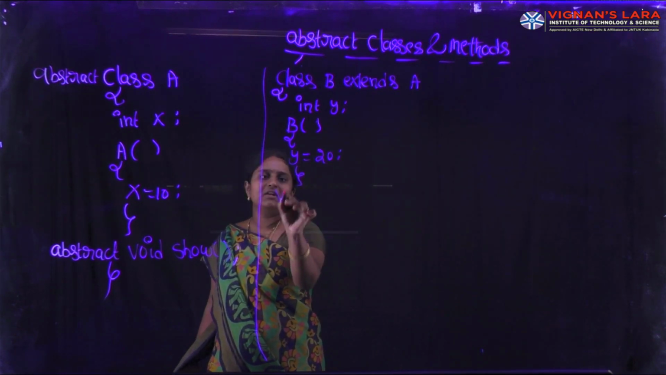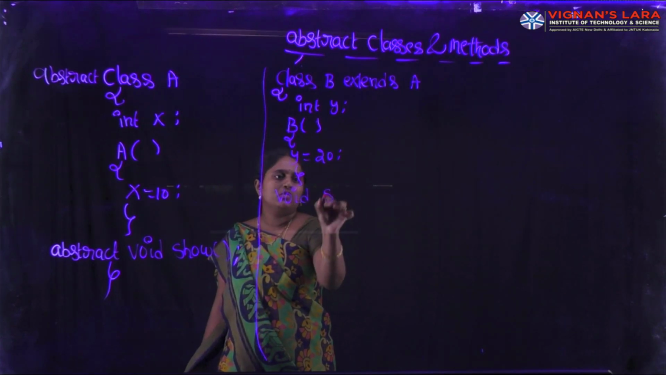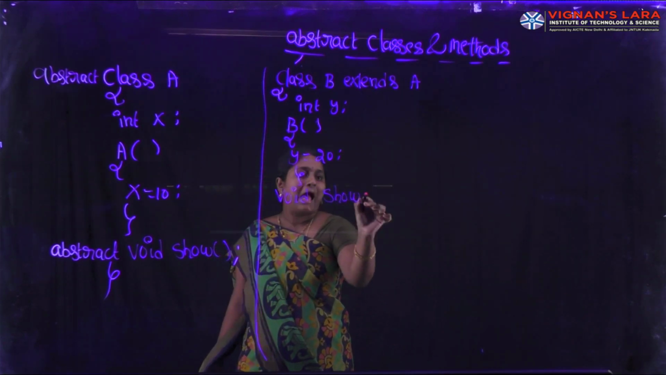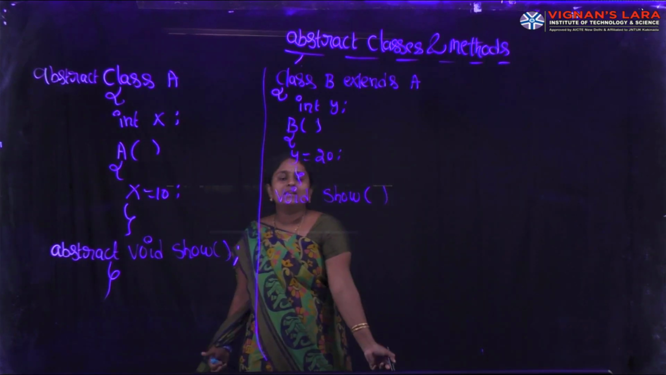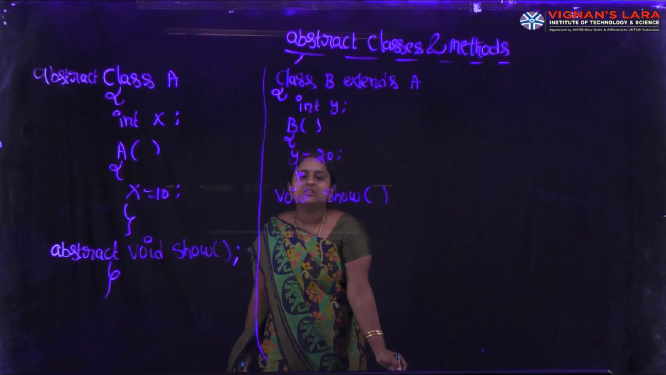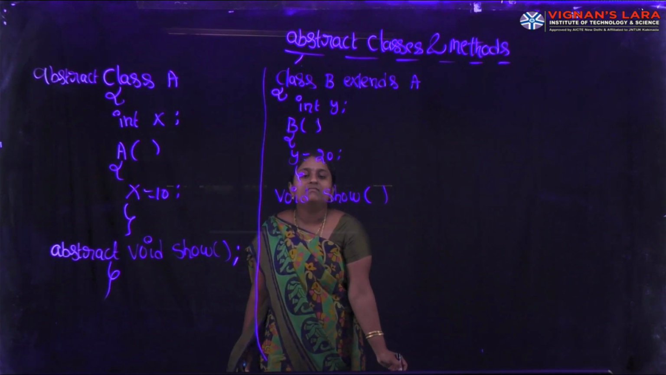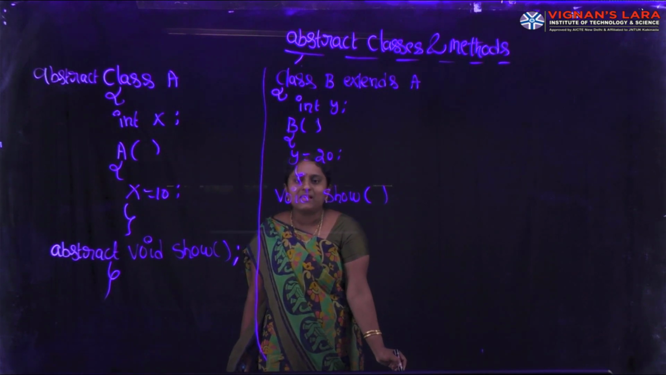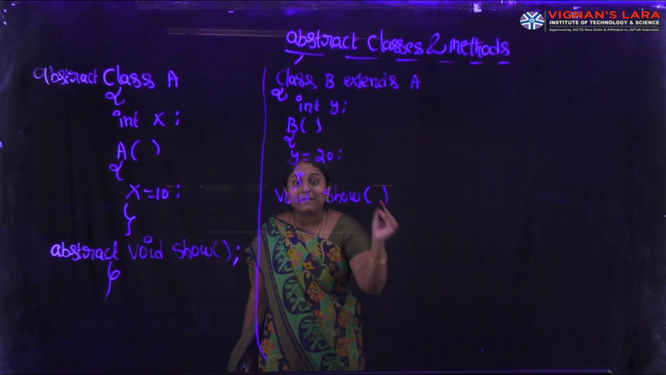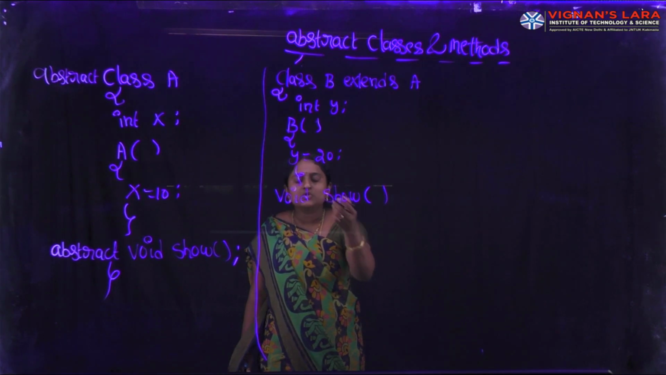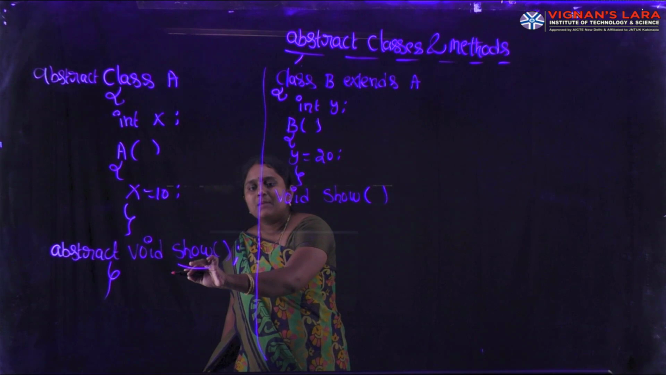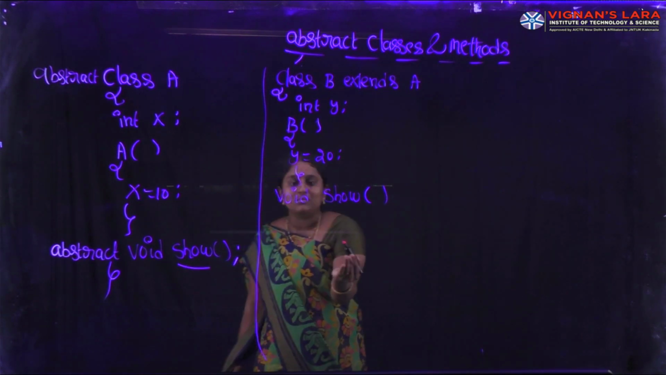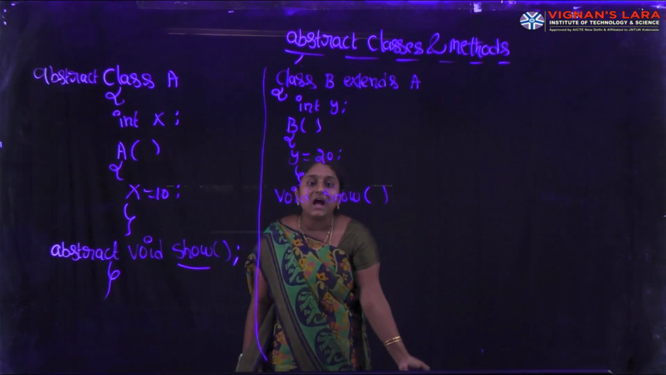Next one, here I am defining the show method, void show. In this superclass, show is the abstract method, but it contains only a method declaration without any body. So we should create a subclass, and all the abstract methods are implemented in the subclass. In this superclass show is the abstract method, but the body is implemented within the subclass.